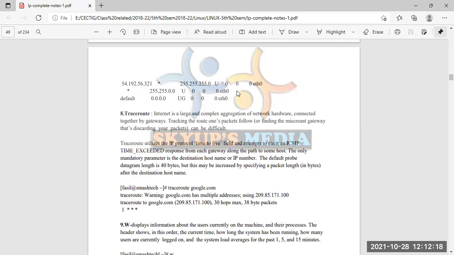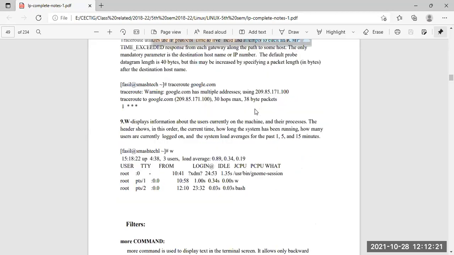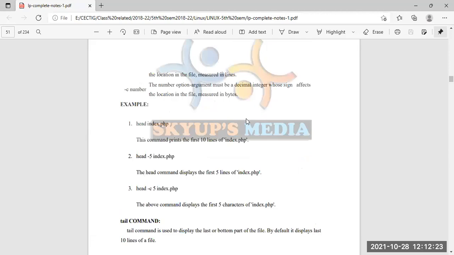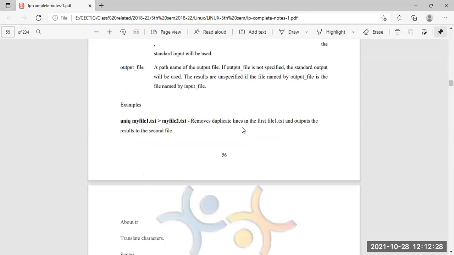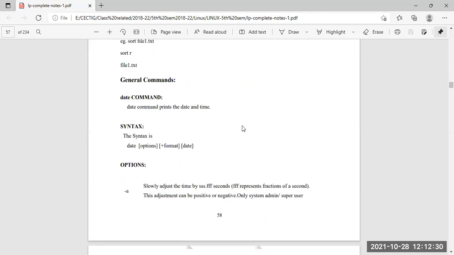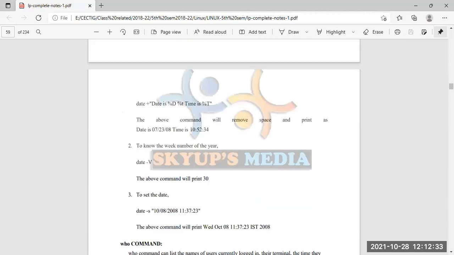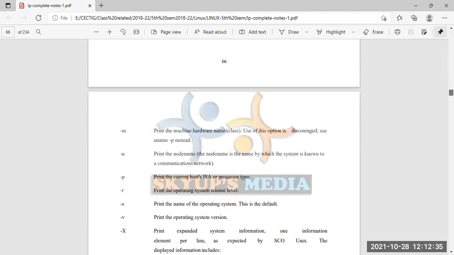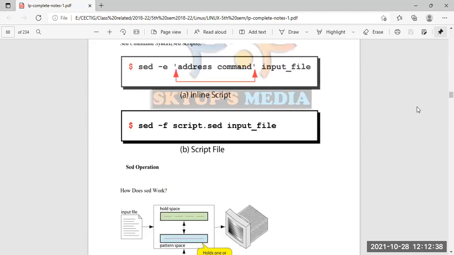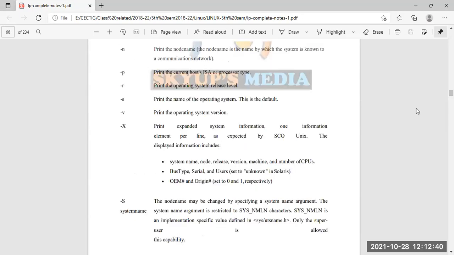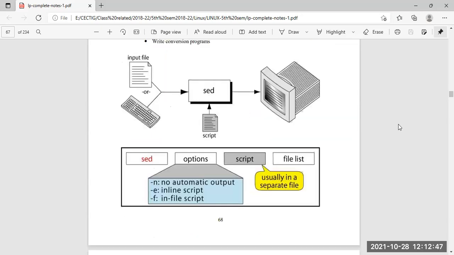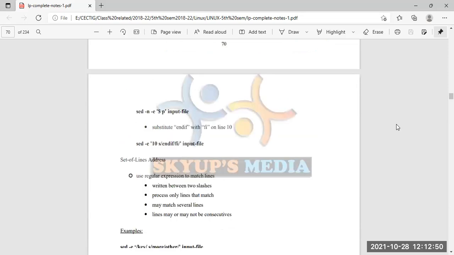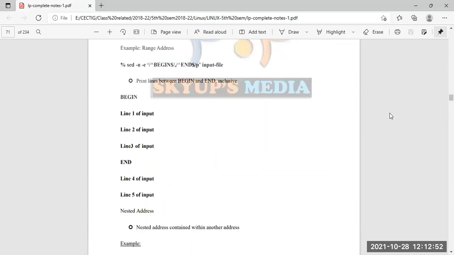You can see, I can scroll it down so people can see there are a lot more commands. The options of the commands are huge. I cannot skip this particular part because the command is the most important part of Linux. Until we are aware of the commands, we are not going to do much in Linux, because all the things in Linux are solved by commands. So after knowing the commands, then we can go for any other process, but I cannot skip that here.